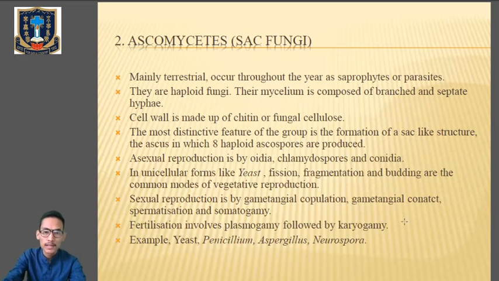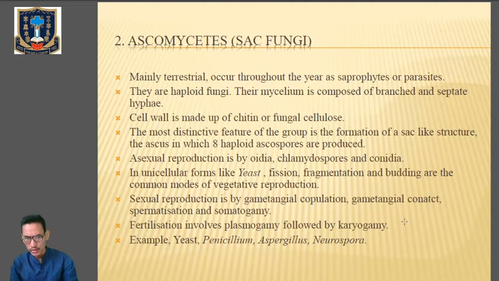The next one is Ascomycetes, also known as the sac fungi. It's on page number 2.50. Repeat, page number 2.50. The class Ascomycetes, the sac fungi. Characteristics: these Ascomycetes are a large group of fungi with more than 30,000 species. They include diverse forms such as yeast, brown, green, and pink mold, cup fungi, and edible morels and truffles. So what are the general characteristics of the class Ascomycetes, or the sac fungi?